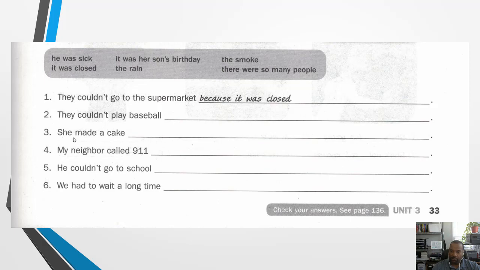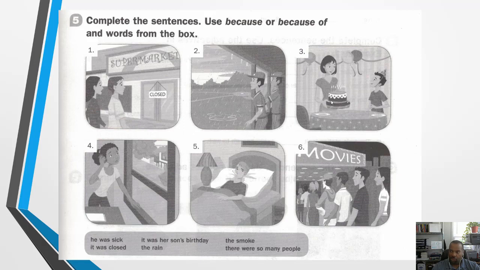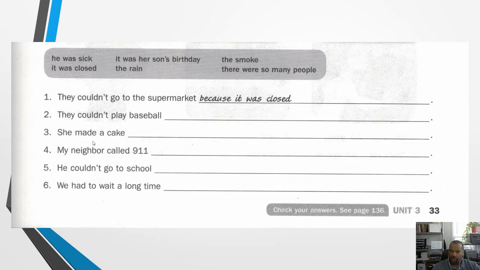Number 3, she made a cake. And I wrote down because it was her son's birthday. She made a cake because it was her son's birthday.